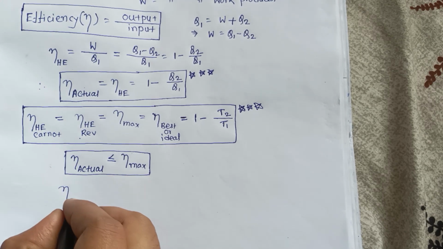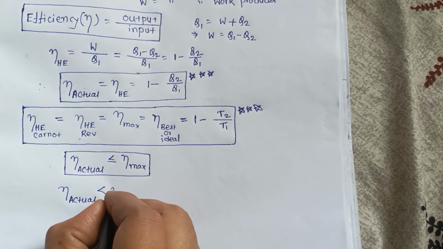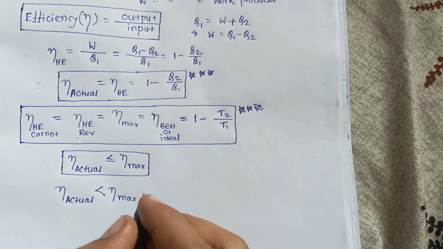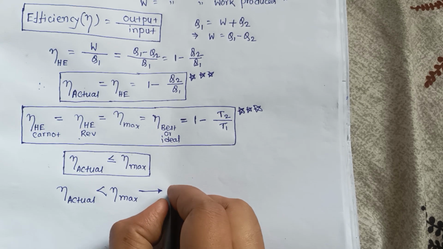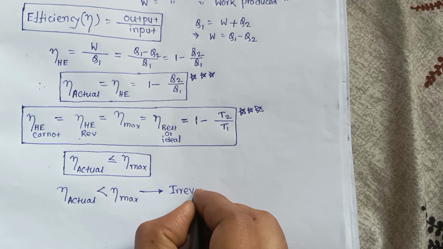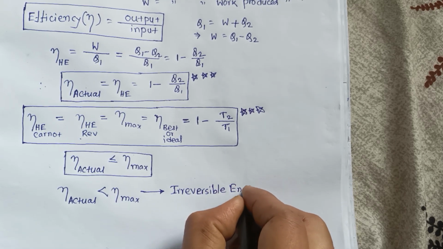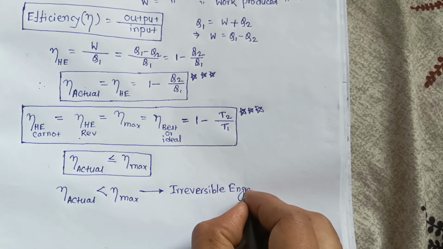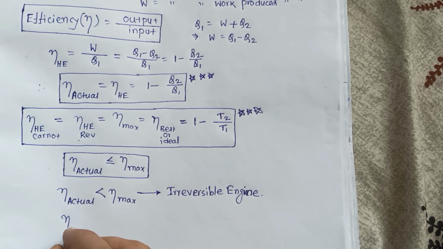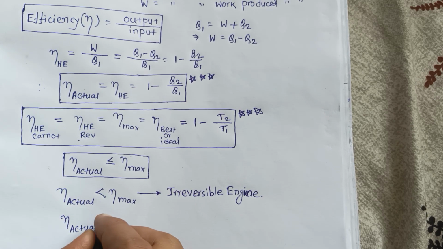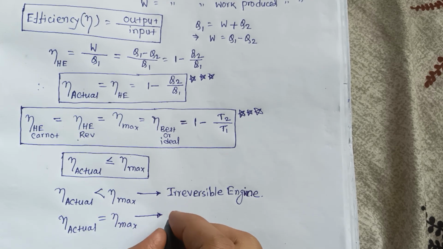So if the actual efficiency is less than the maximum efficiency, then this is known as an irreversible engine. And if the actual efficiency is equal to the maximum efficiency, then it will be a reversible engine.